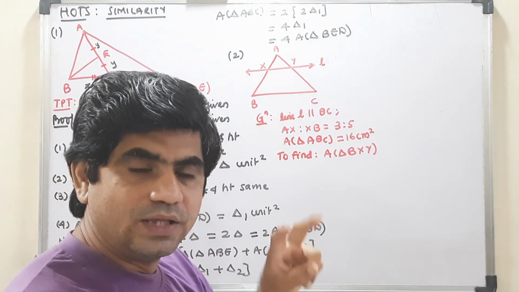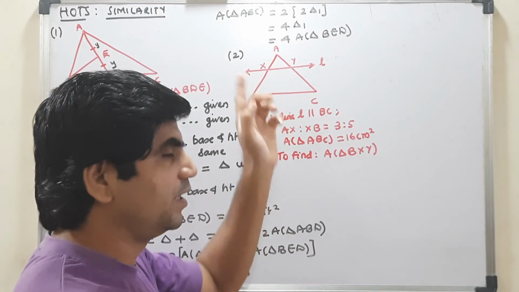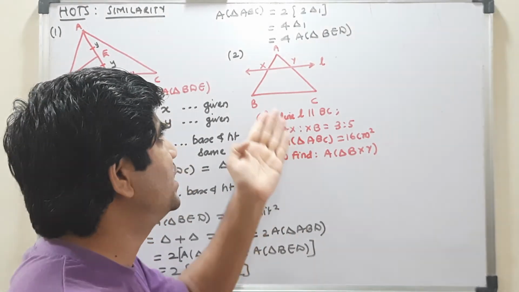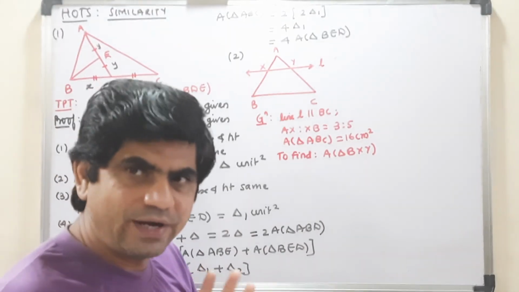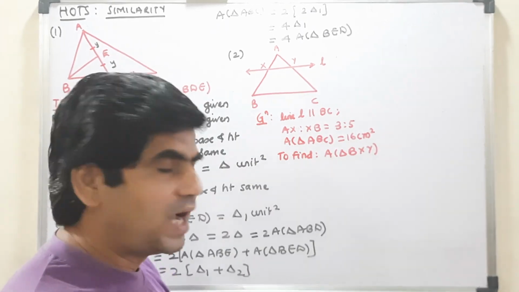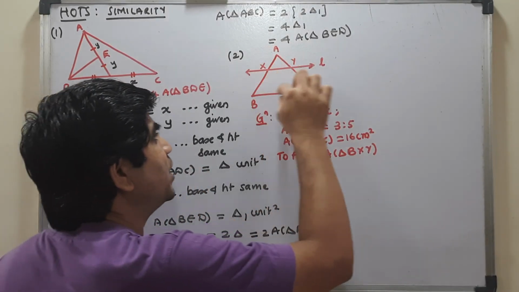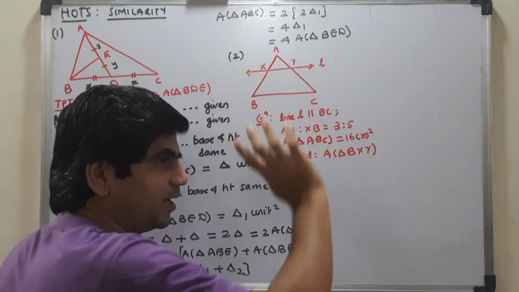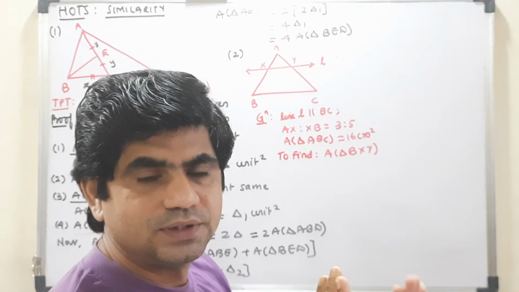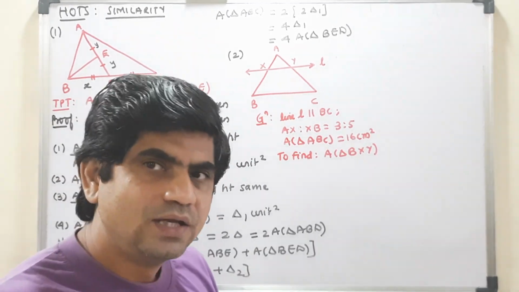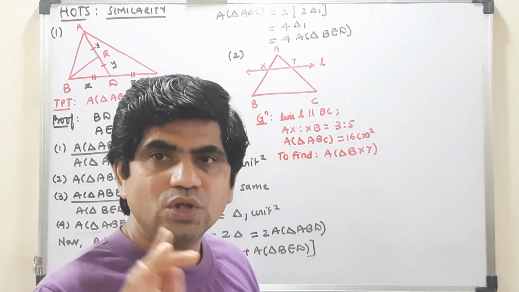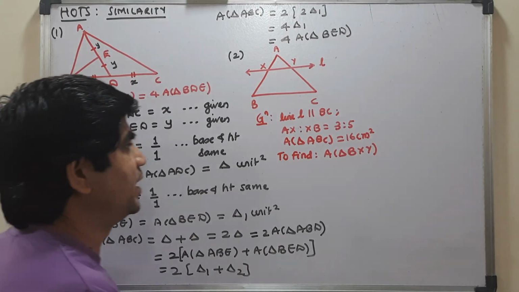The ratio of areas, if I think, will be proportional to the product of their corresponding bases and heights. Obviously I do not have base, neither do I have height. So that matter is gone. So how do I relate it again? I am going to relate this particular area with this small triangle's area. I get this in the ratio of areas if the triangles are similar. So my first job is to show these two triangles similar.